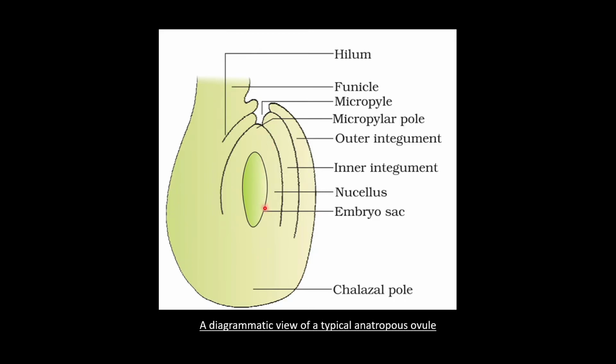And centrally, the embryo sac is present, which is surrounded by the nucellus, which acts in a nutritive function. So these are the parts of a typical anatropous ovule, and the basal part of this ovule is called the chalazal pole. Generally, you have to practice the diagram, and you must be able to label it correctly.